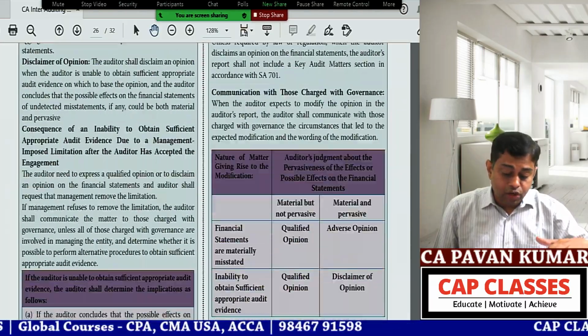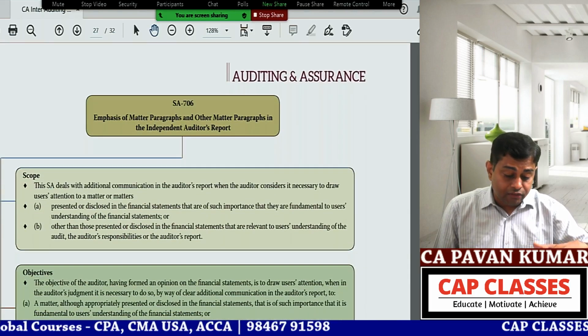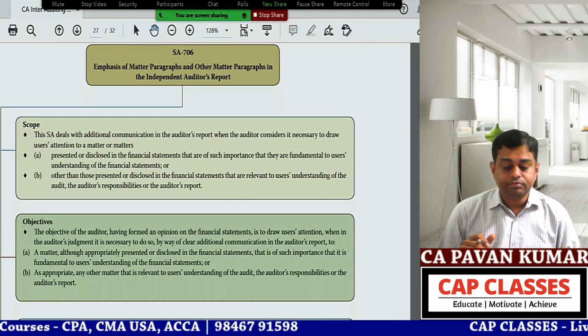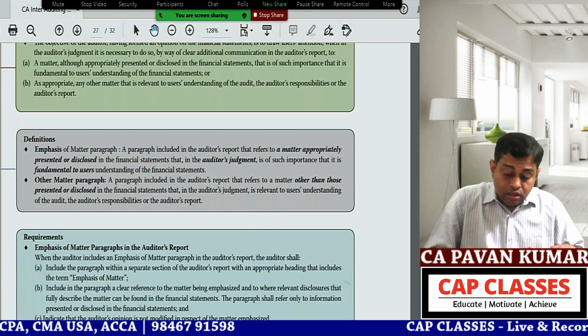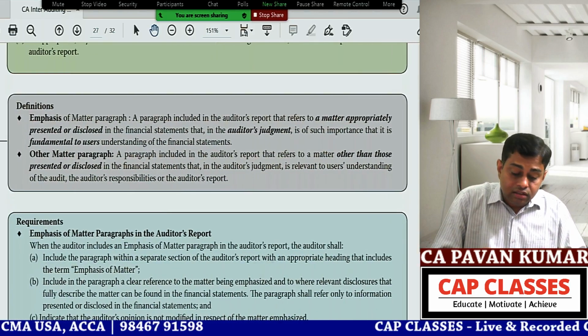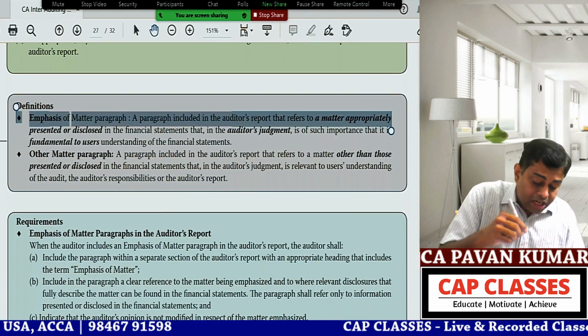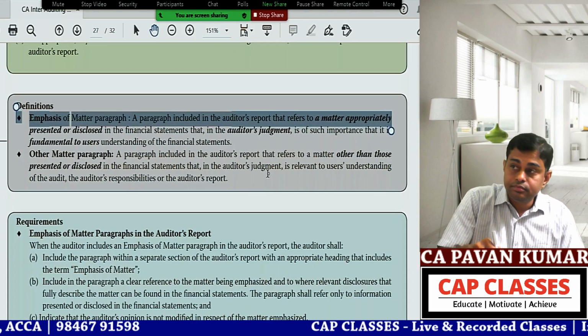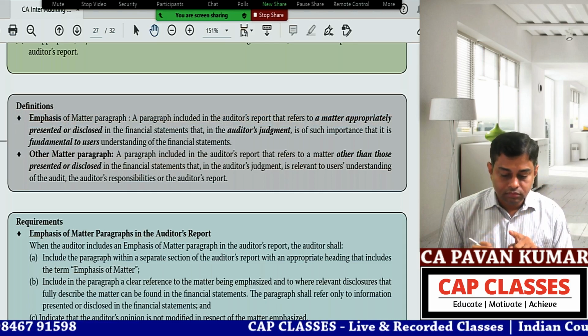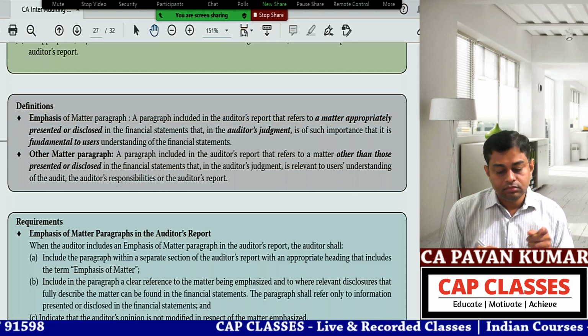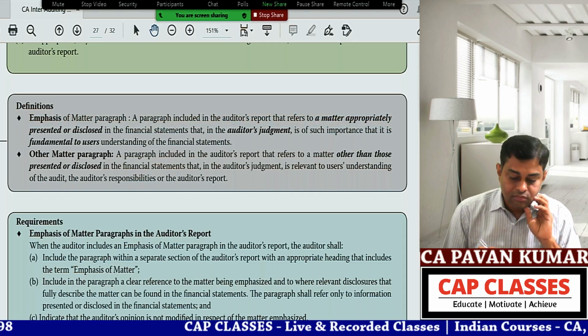Okay, now we are going to emphasize on Emphasis of Matter paragraph, SA 706, EOM and OM. Shweta, can you read the definition of emphasis of matter paragraph? Yes, sir. Emphasis of matter paragraph: a paragraph included in the auditor's report that refers to a matter appropriately presented or disclosed in the financial statements.